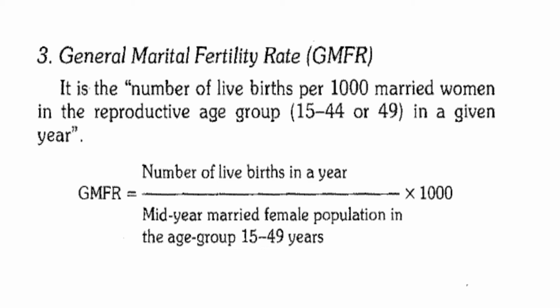So it is calculated as number of live births in a year divided by the mid-year married female population in the age group of 15 to 49 years multiplied by 1000. So this is better than crude birth rate and general fertility rate.